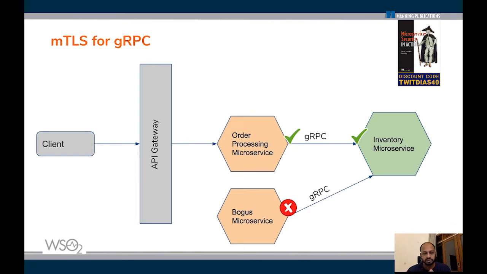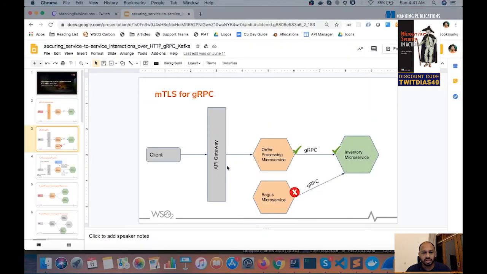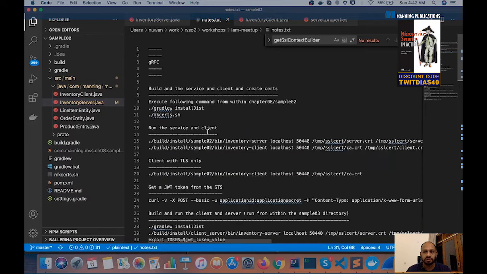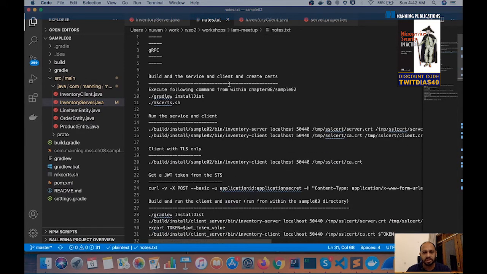So to solve this problem, mutual TLS is something we use in gRPC, so that the inventory microservice knows that it is being talked to by entities that it trusts. So let's see how we can quickly enable MTLS between two communicating microservices over gRPC. So, like I said before, we'll be using samples of chapter 8 here of the book. So, if you go to chapter 8 of the book, you can see these samples. So, we'll run a set of examples and see what it looks like.